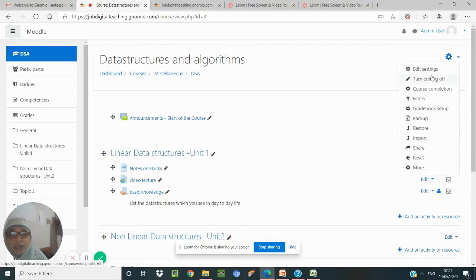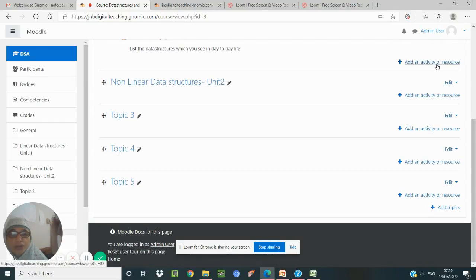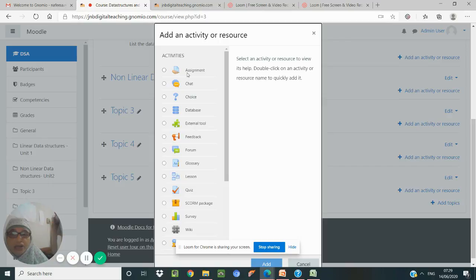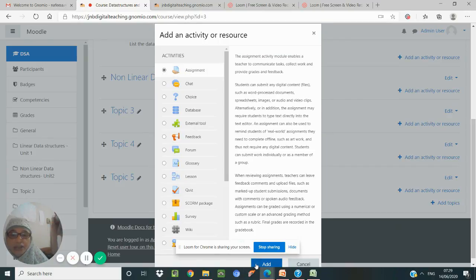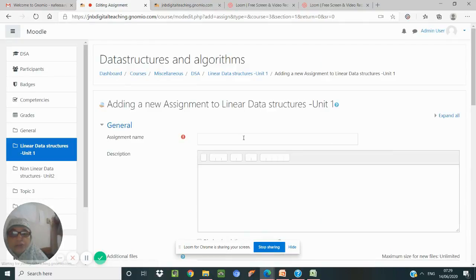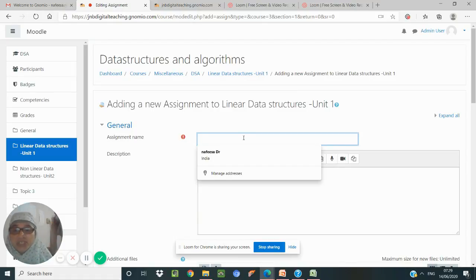First let us check whether the editing is on. So our editing is on, so we can proceed. So in the topic you can have an activity, select assignment, and then add the assignment. Once you add the assignment, it will ask different fields like what is the mode of submission, whether you want to have an online submission or any files will be accepted, what will be the grading for the assignment, and how do we grade, what is the maximum number of submissions allowed, like this.